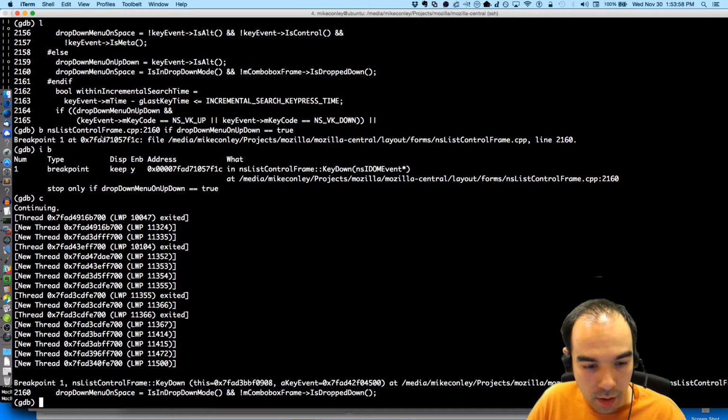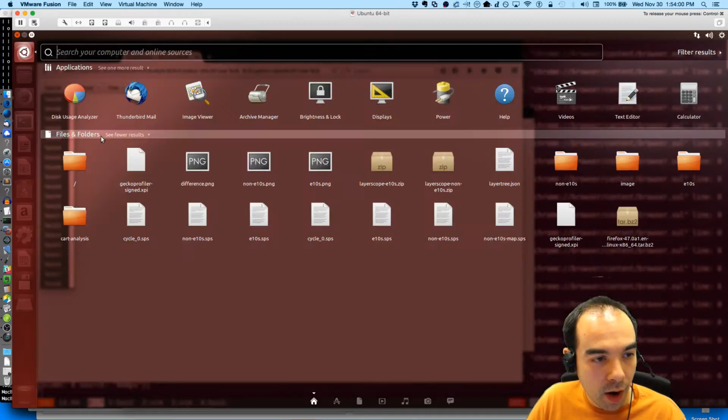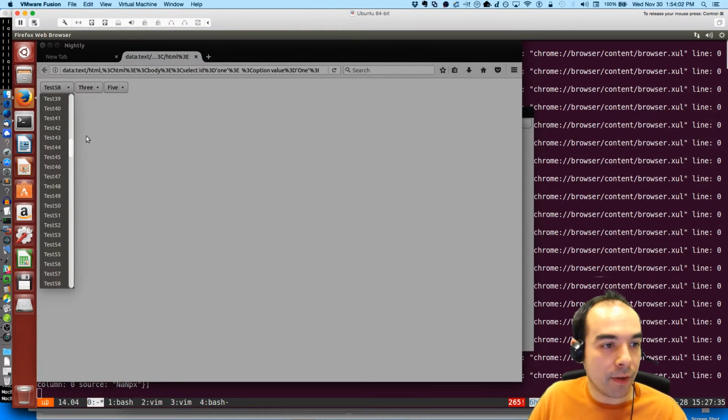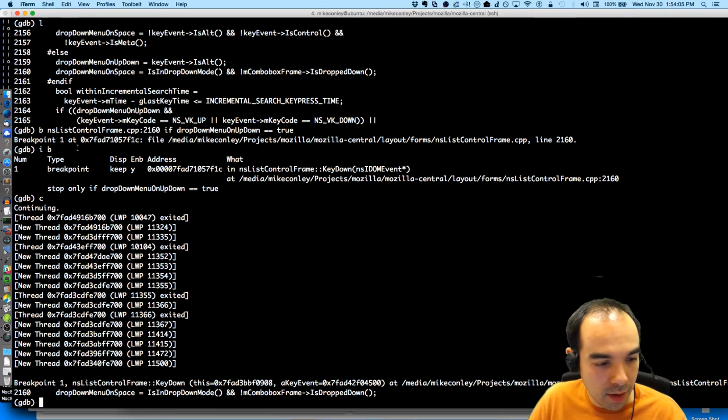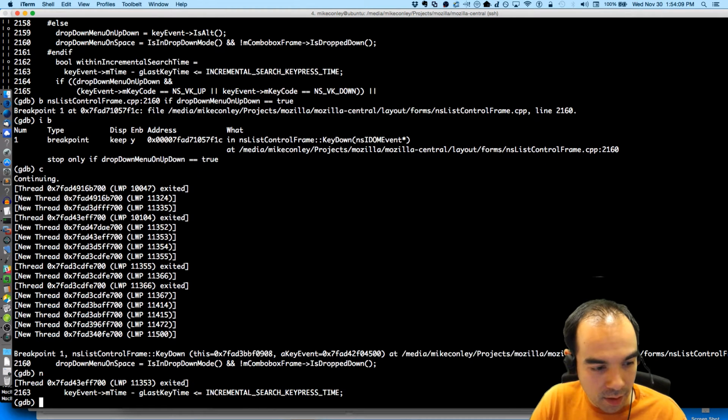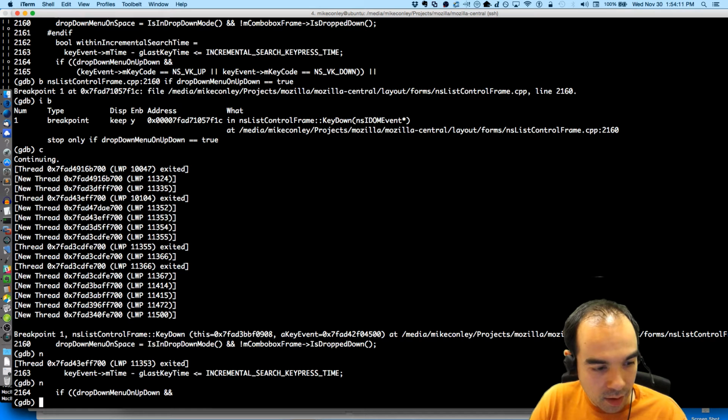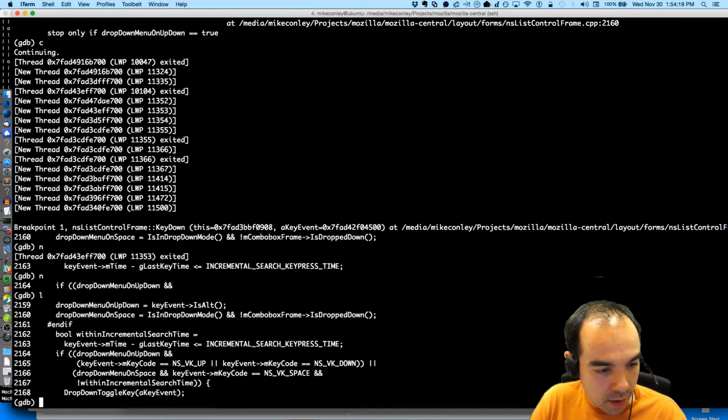Aha! So we got the event before the pop-up had finished closing. See, we're broken here, and we got this key down and the Alt key. Drop down menu. So what's the key? Key event M key code.